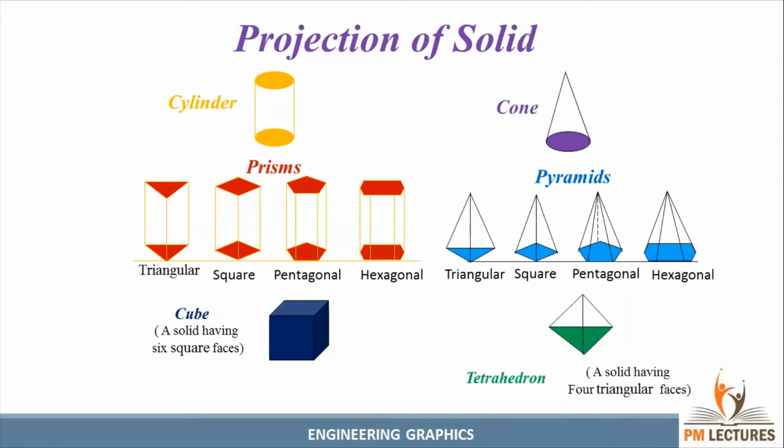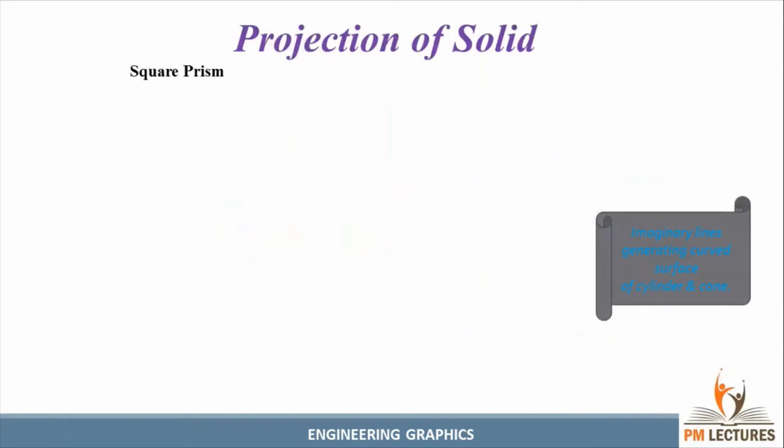So these are the types, we can see it. Now we can go for the features of the solid, that means parts of the solid. This is square prism and square pyramid, cylinder, cone. So see here, you have a square prism, we have a square at the bottom, and the top also we have a square, and it is connected by using rectangular faces.